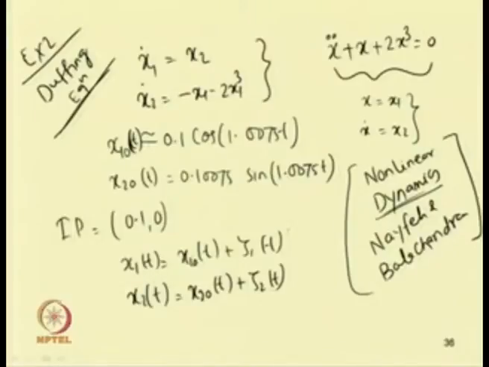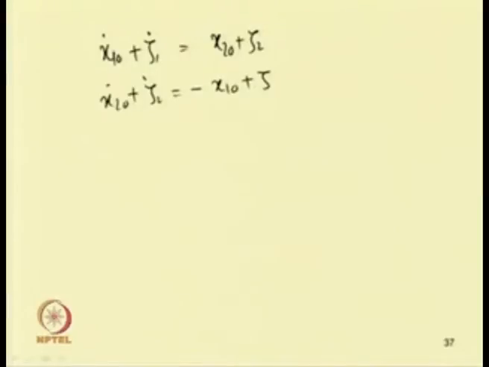Now substituting this equation in the original equation number 1. So, substituting this equation in equation 1, we can write x1_0 dot plus zeta1 dot equal to x2_0 plus zeta2, and x2_0 dot plus zeta2 dot will be equal to minus (x1_0 plus zeta1) minus 2 (x1_0 plus zeta1) cube.